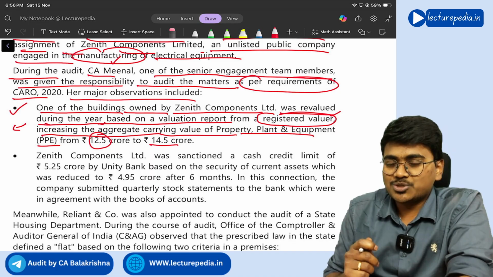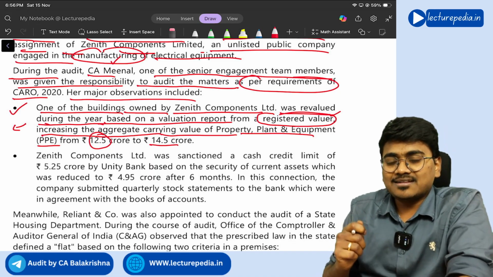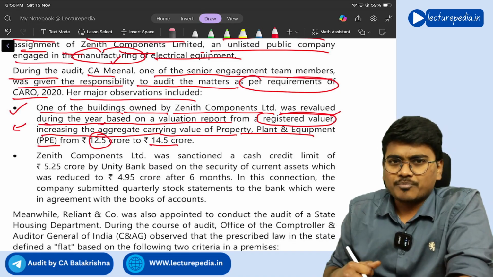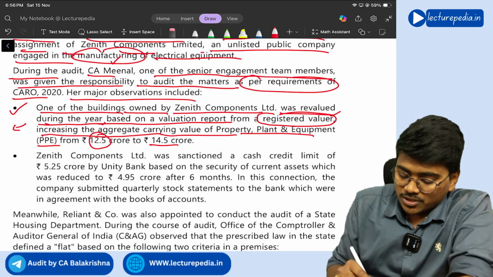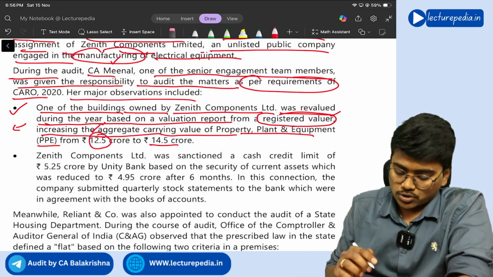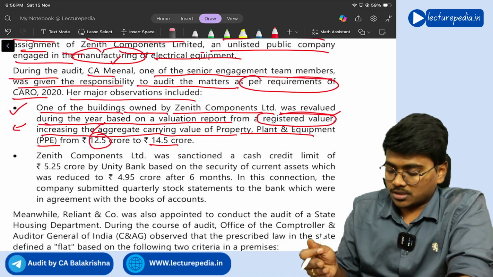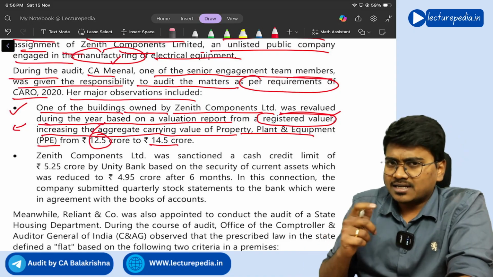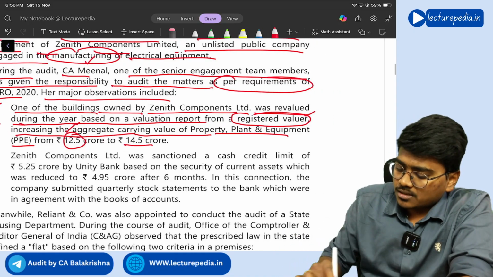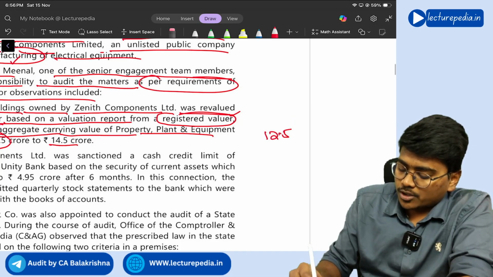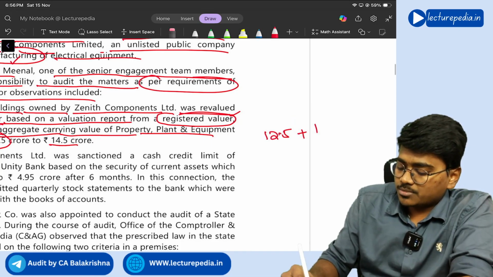So here we need to see whether the increase is 10% or more. 10% you need to calculate on the book value. So the book value of the PPE is 12.5 crore. 10% of it is 1.25 crore, right?